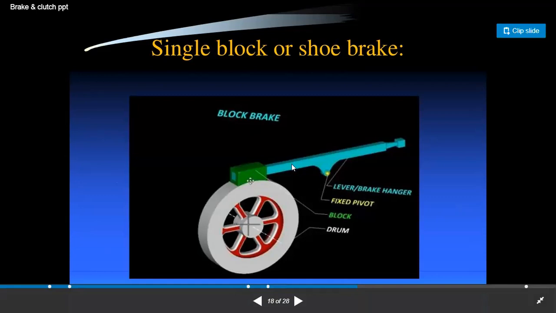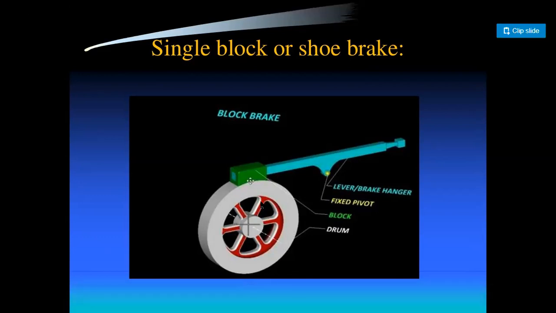If we push this lever or hanger, the block comes in contact with the periphery of the drum, and frictional force is produced. Due to this friction, the speed of the drum decreases, and respectively the motion of the drum is stopped.